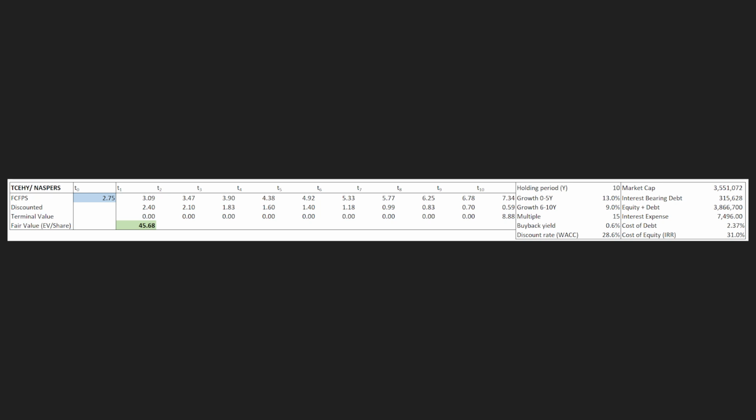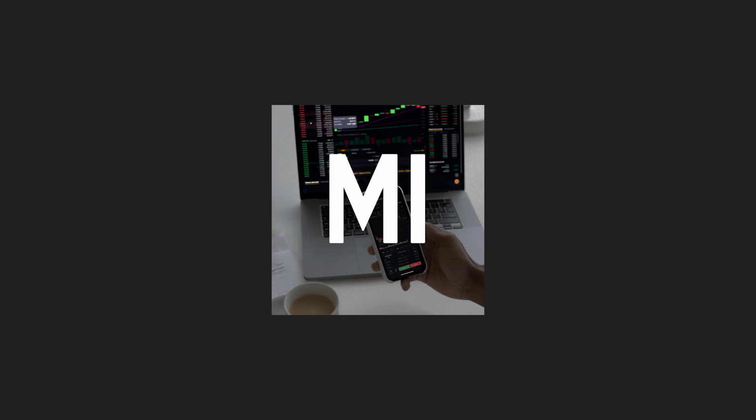So based on our assumptions, an investment through Naspers would offer the highest annual rate of return. But we have to keep in mind that the discount to net asset value has existed for quite some time. Even after the Prosus spin-off, the discount hasn't really narrowed. So we have to keep this in mind when looking at our expected annual rate of return.